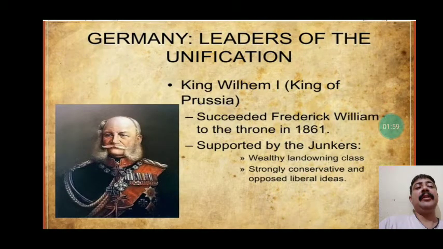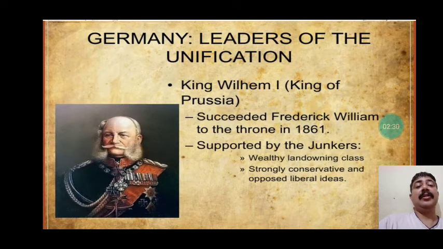And we need to understand the king of Prussia was King Wilhelm I, and he finally succeeded in removing Frederick William from the throne in 1861 because he was supported by many landlords or junkers. Wealthy landlords were known as junkers. And he was also a very conservative king and he opposed the liberal ideas. But we already discussed that the effort of the middle class finally failed.